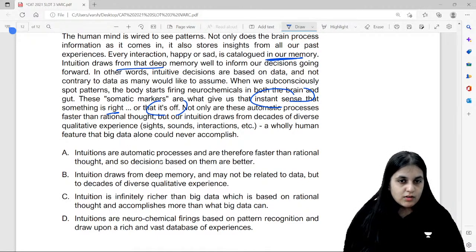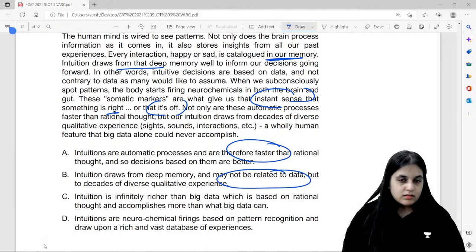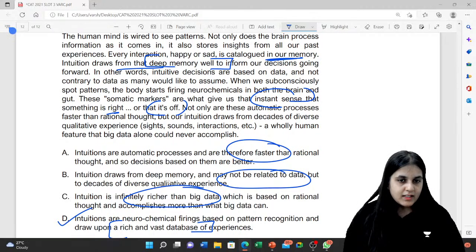Okay, now intuitions are automatic processes and are therefore faster. Incorrect, A is incorrect, may not be related to data, infinitely richer than big data. Guys, your answer option over here is D. Got it? Did all of you understand this? It draws from the deep memory well. A rich and vast database of experiences is deep memory. Clear? Did all of you understand this?